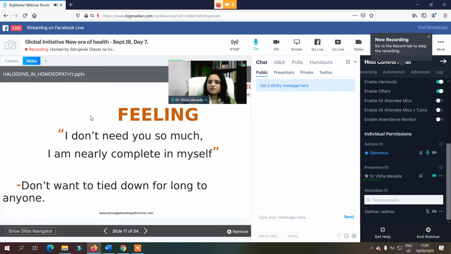If we compare this feeling from the source of the remedies, we saw right now that the halogen group has seven electrons in their orbit, and just to complete, they need one more. That's why they are almost complete. So that's why the feeling is there. They don't need someone, and they feel complete in themselves. They don't want to be tied down for long to anyone.